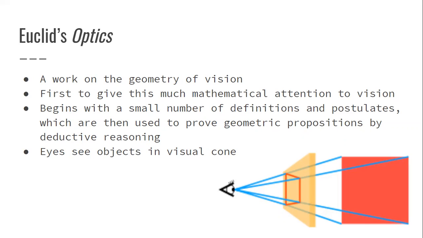But in his optics, he begins with a small number of definitions and postulates, and then he proves by deductive reasoning different geometric propositions. One of the things he talks about is that eyes see objects in a visual cone. We see here in this image what he was referencing. Later on we'll see how other people interpreted that and got proofs from it.